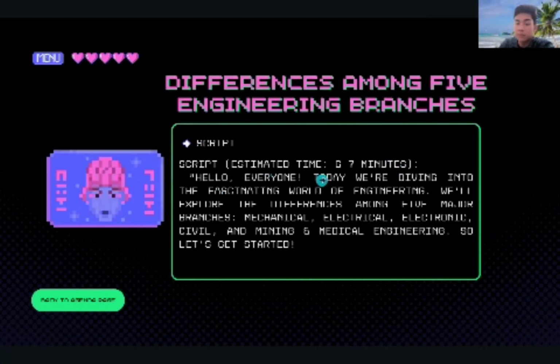Hello everyone. Today we are diving into the fascinating world of engineering. We will explore the difference among five major branches: mechanical, electrical, electronic, civil, and mining and medical engineering. So let's get started.